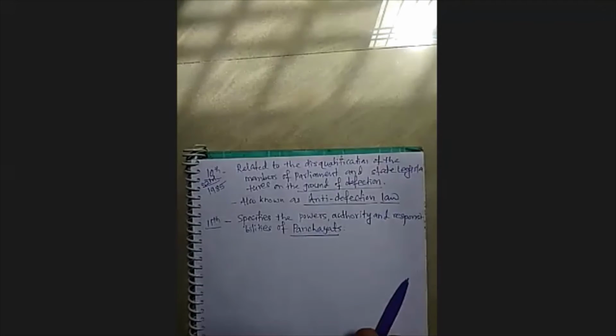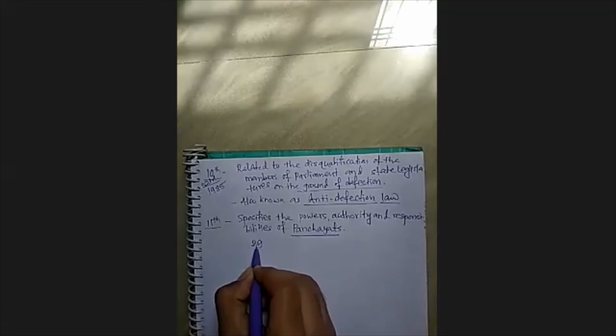Fine. So it specifies the powers, authority, and the responsibilities of panchayats. Thank you, Abhijit. Right. So here, if you consider the subjects, how many subjects are there?